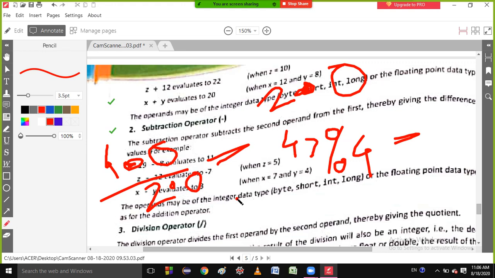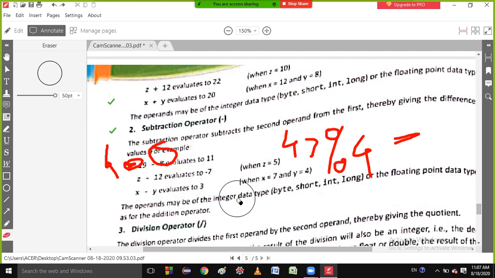Absolutely right. I said to you, just write my concept. Fractional divided by fractional, you get the answer in fractional. Fractional divided by integer, you get the answer in fractional. Integer divided by fractional, you get the answer in fractional. Integer by integer, you get the answer in integer. This is the concept. That's it, students. Okay? Is it okay?